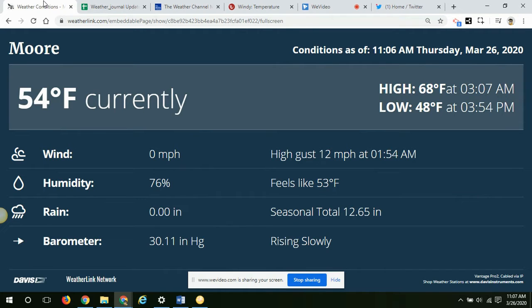We're still sitting at 12.65 inches over this year. And our barometric pressure is sitting at 30.11 inches of mercury. This is measuring our air pressure, which means that our air pressure is increasing greatly and it is continuing to increase. It says here it's rising slowly.